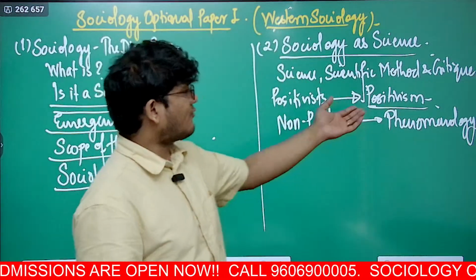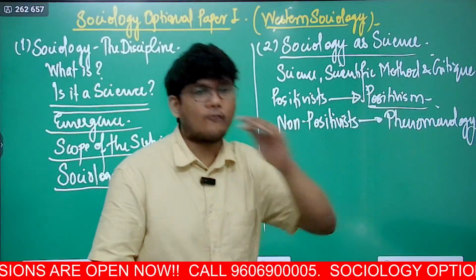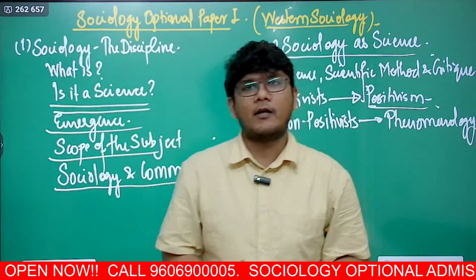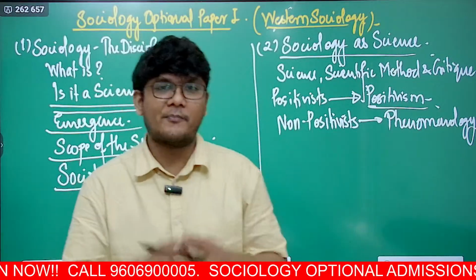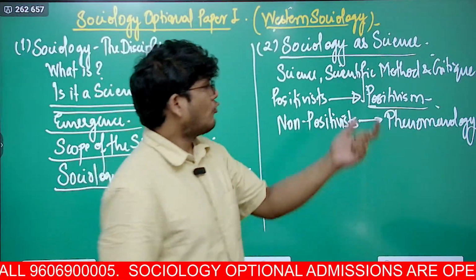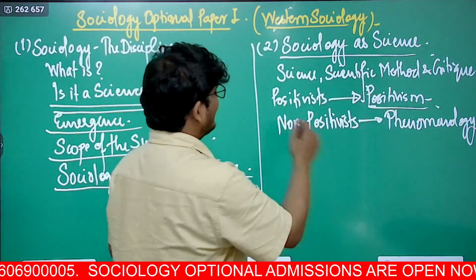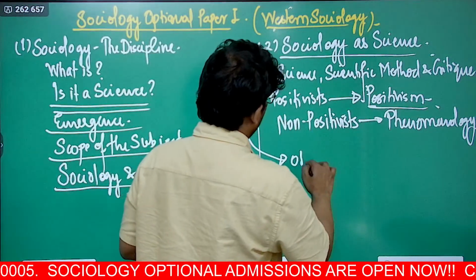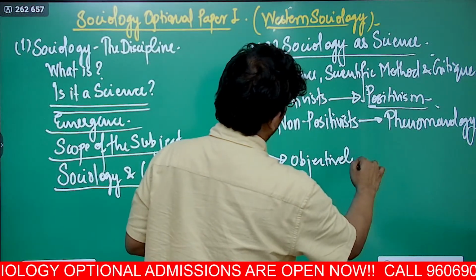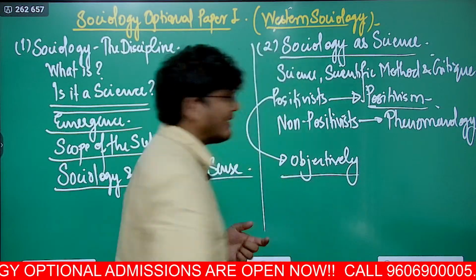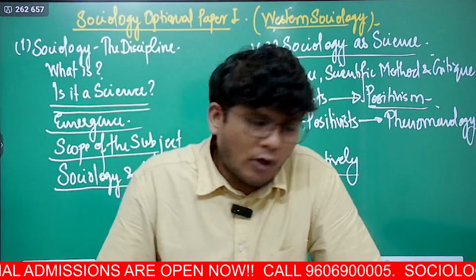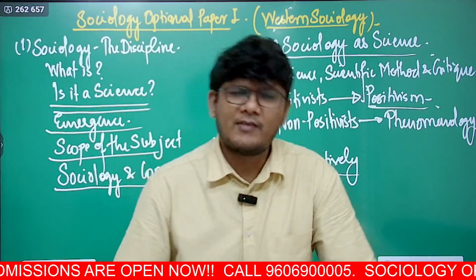In physics, chemistry, maths you study wherein 2 + 2 = 4. In chemistry, when you heat water to 100 degrees Celsius at standard temperature and pressure, it boils, right? So they say here also, as in those sciences, you study very objectively. Positivism talks about studying very objectively.